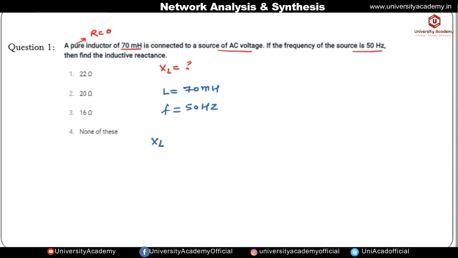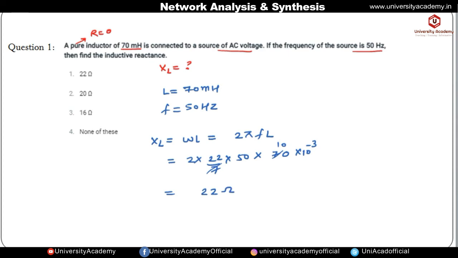We know that inductive reactance is given by omega into L, and omega, the angular frequency, is equal to 2 pi f. So XL we have to find out, that is 2 into pi value 22 by 7, frequency 50 hertz, and inductance 70 into 10 to the power minus 3. If we simplify, we are getting XL as 22 ohm. It means option 1 is correct.